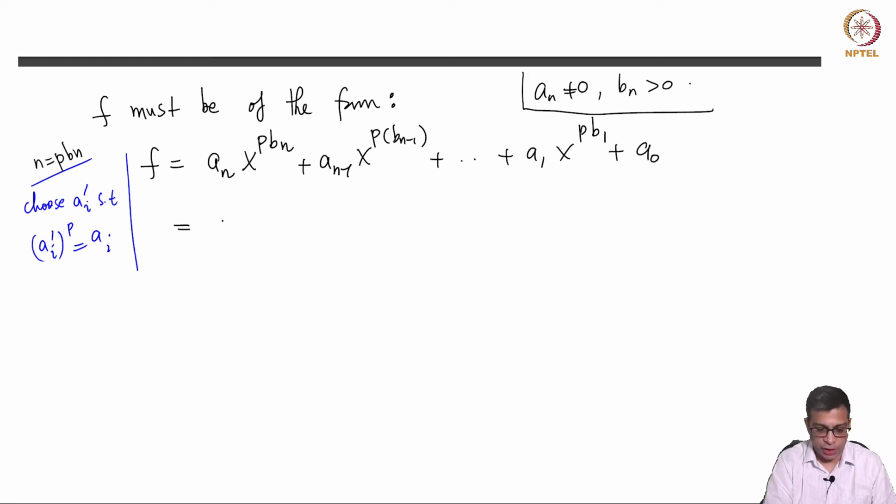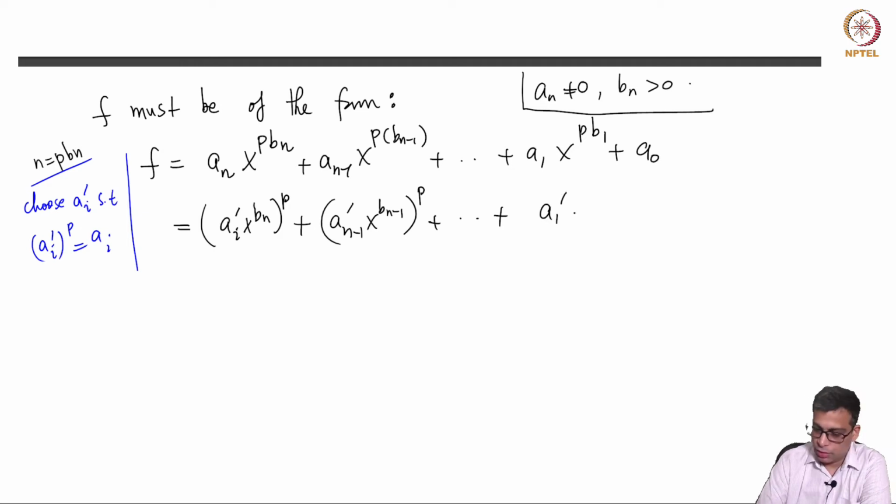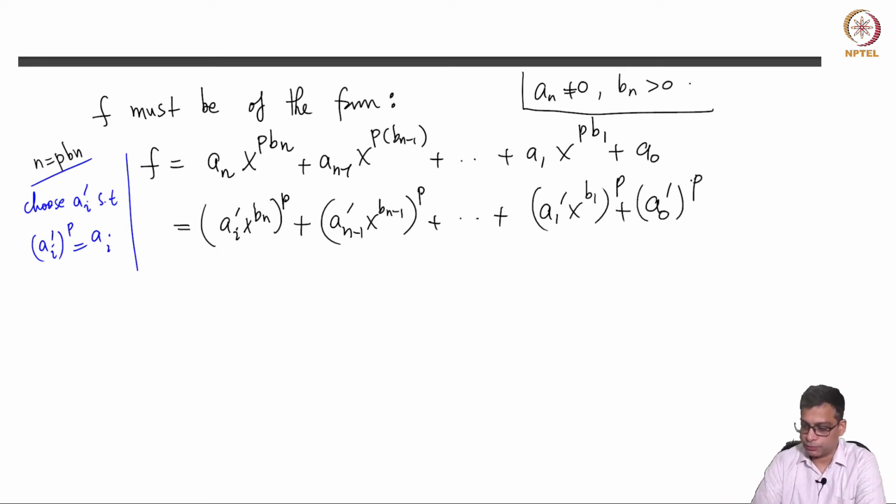So I can write this now as a_i' x^{b_n p} plus a_{n-1}' x^{b_{n-1} p}, plus a_1' x^{b_1 p}, plus a_0'^p.